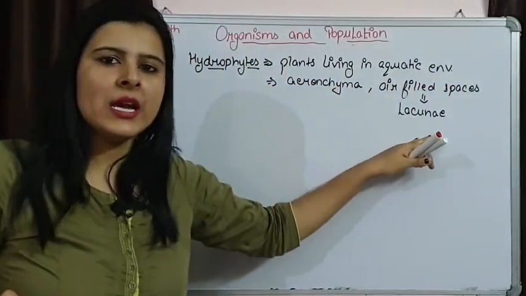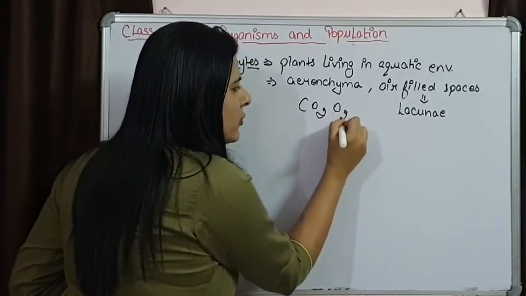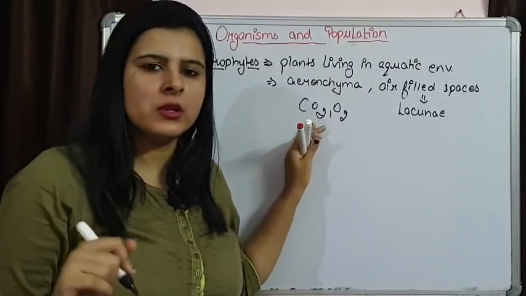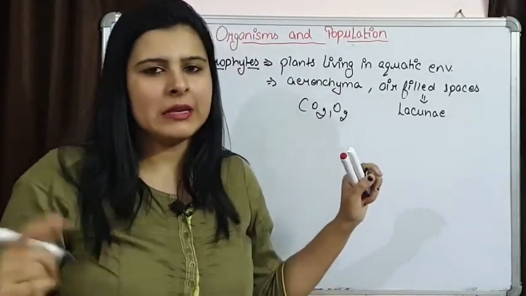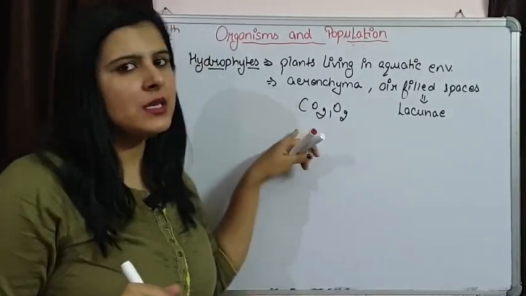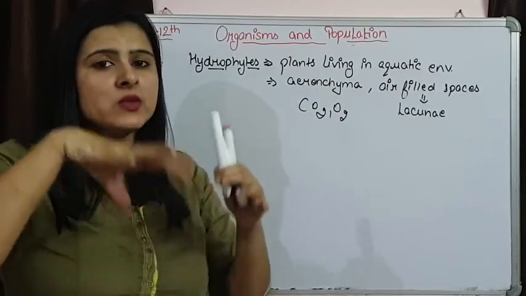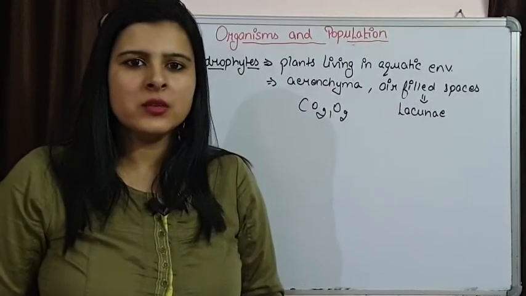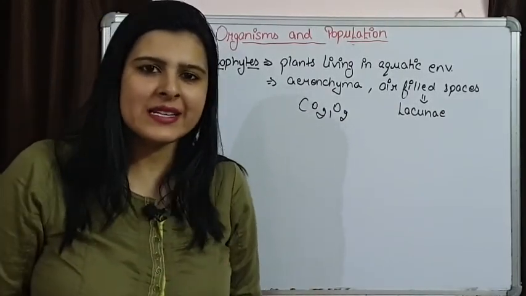What are these lacunae going to have? These lacunae are going to have carbon dioxide and oxygen. We know that carbon dioxide was used in photosynthesis and oxygen was liberated out in respiration. This O2 is going to be used by plants and CO2 is liberated out. So this oxygen and carbon dioxide is going to be stored in these lacunae so that they can be further used for the purpose of photosynthesis and respiration.